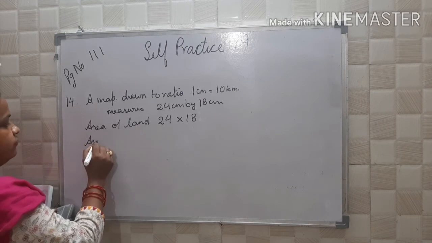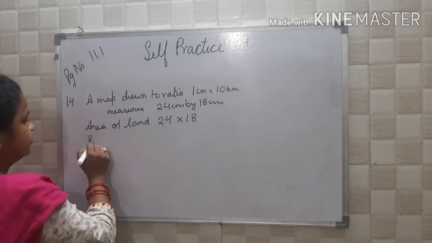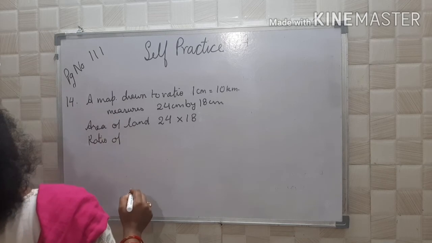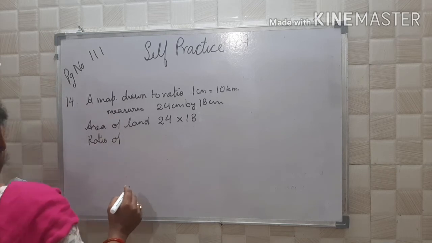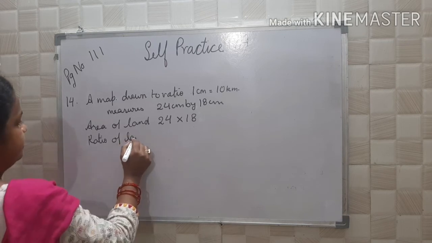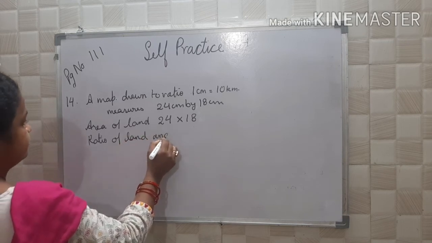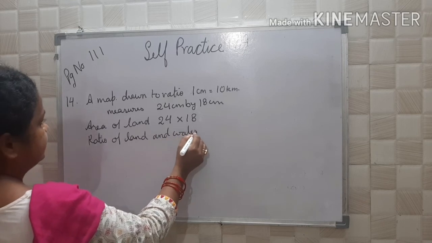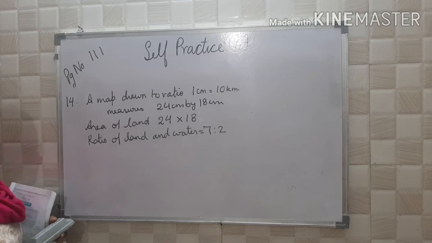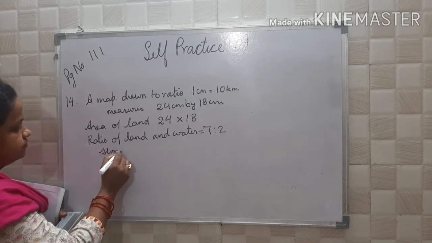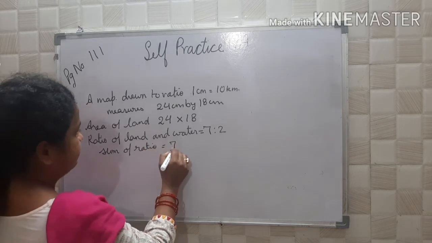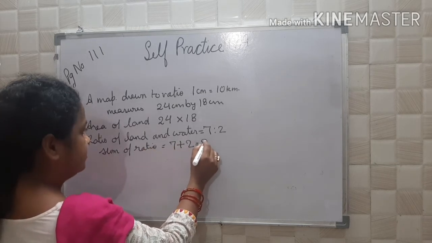Now the ratio of land and water is given as 7:2. Okay. So what is the sum of the ratio? 7 plus 2, that is equal to 9.